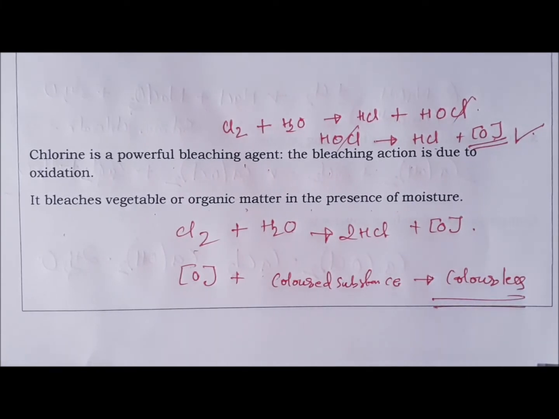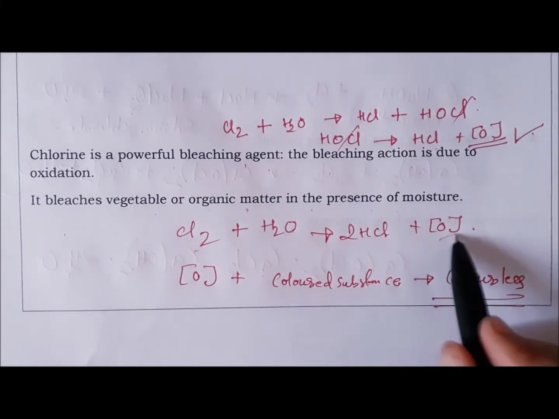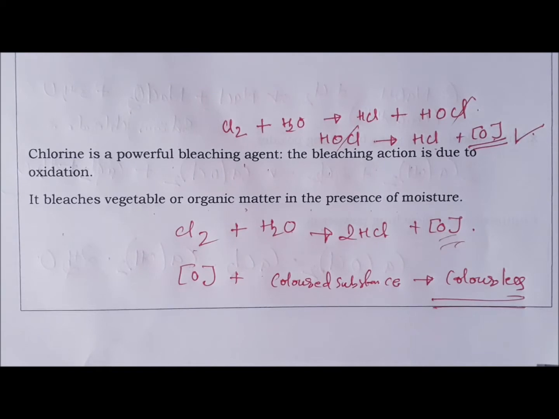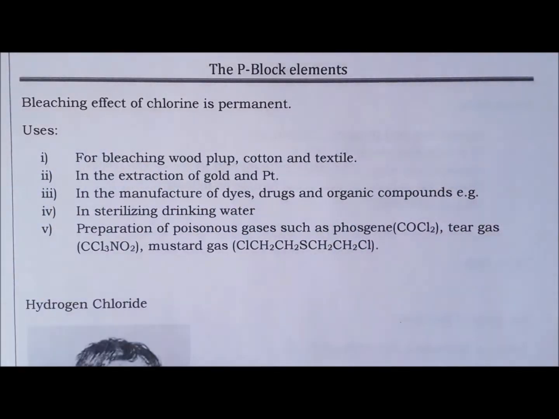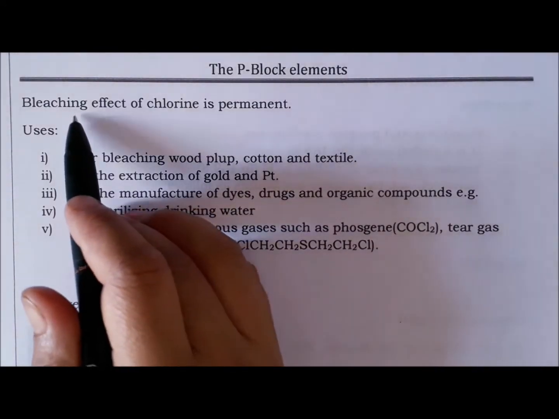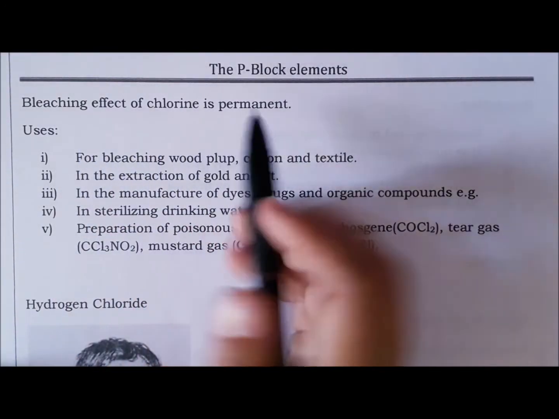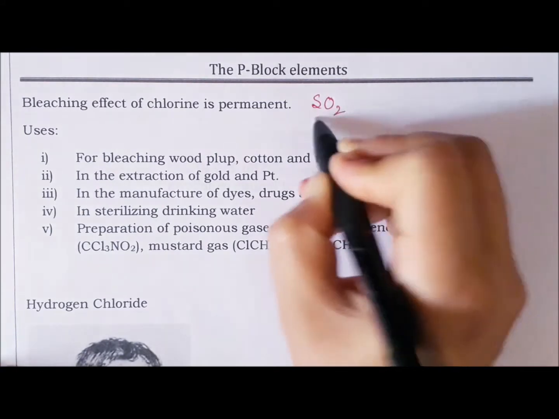So the bleaching action of chlorine is because of nascent oxygen. Now since the bleaching action of chlorine is because of oxidation, for that reason the bleaching effect of chlorine is permanent.